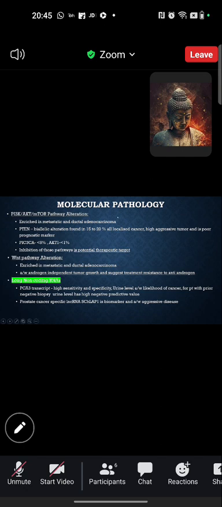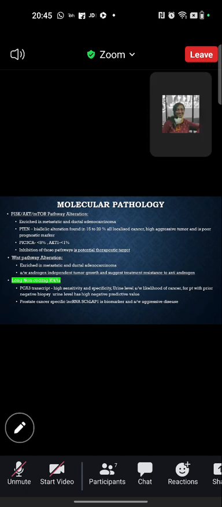In future this will tell whether the patient will develop a CRPC tumor or not. Another is long non-coding RNAs, which have high sensitivity and specificity at urine level, associated with the likelihood of cancer for patients with a prior negative biopsy.